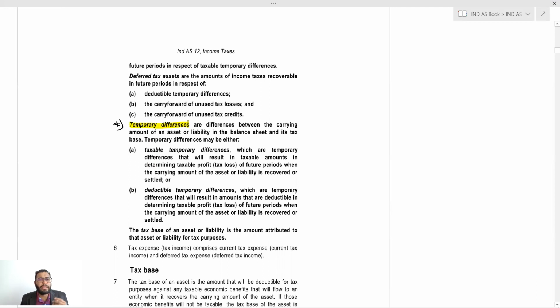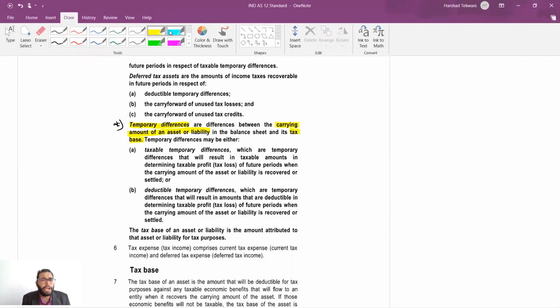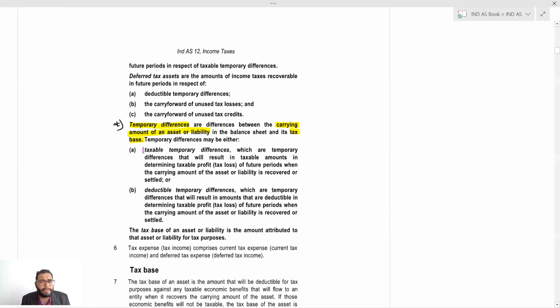Temporary differences are differences between the carrying amount of an asset or liability in the balance sheet and its tax base. Temporary differences may be identified in two parts. One is a taxable temporary difference, another is a deductible temporary difference.